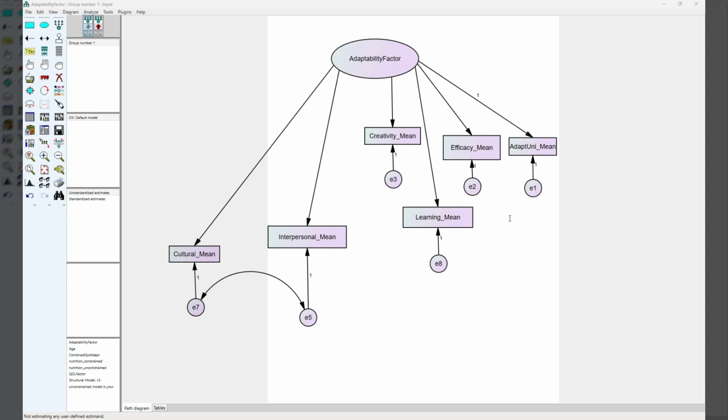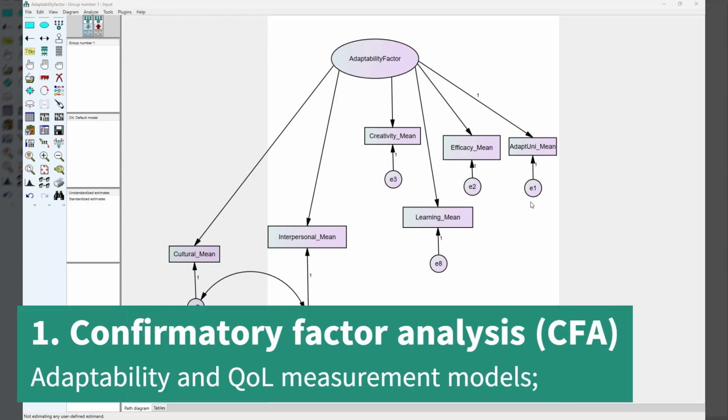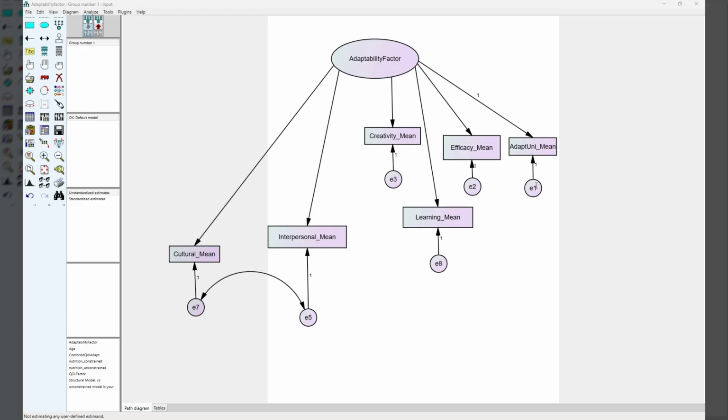Maximum likelihood estimation was used throughout, with bias-correcting bootstrap confidence intervals of 2000 resamples and a confidence level of 95% applied to test indirect effects. Starting with the first one, confirmatory factor analysis, we are going to focus on the adaptability measurement model. This analysis was conducted on the AMOS graphical interface, and the adaptability construct was